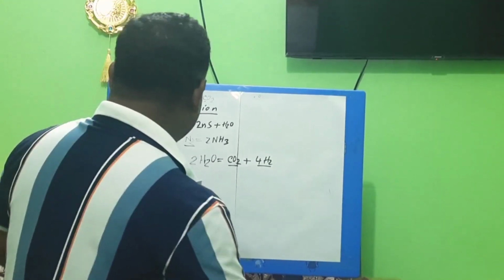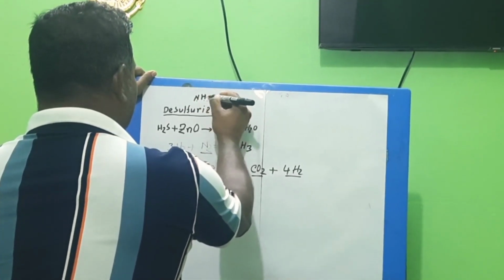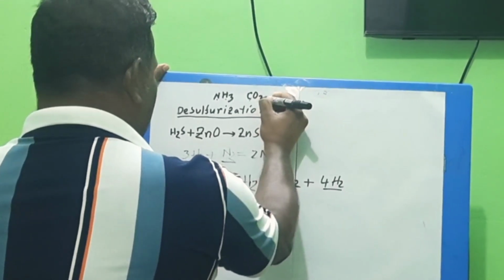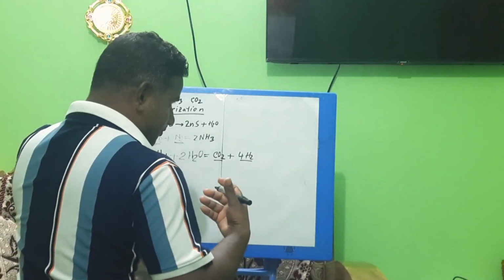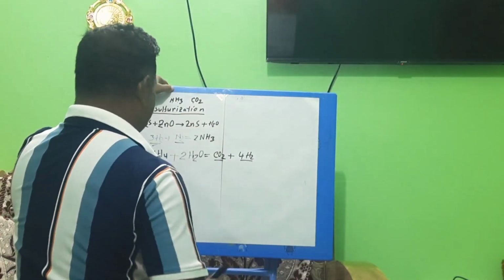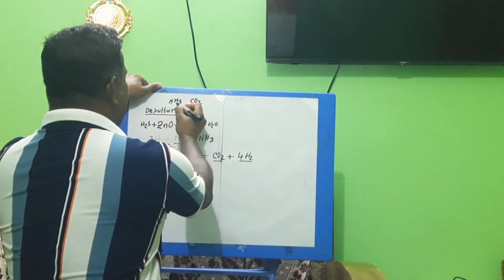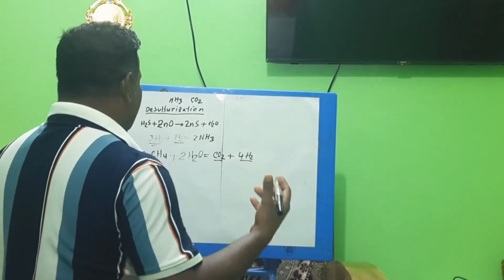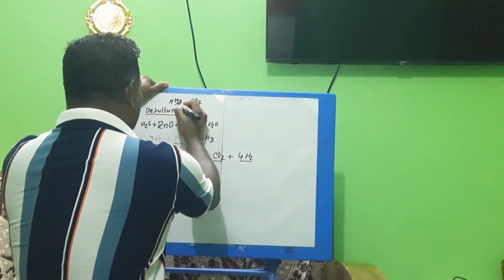In the ammonia plant, the main products are ammonia and carbon dioxide. So this is ammonia and carbon dioxide. We have to produce ammonia and carbon dioxide. For producing ammonia, we require nitrogen and hydrogen. Nitrogen we are getting from the atmosphere, and hydrogen, from where will we get it?